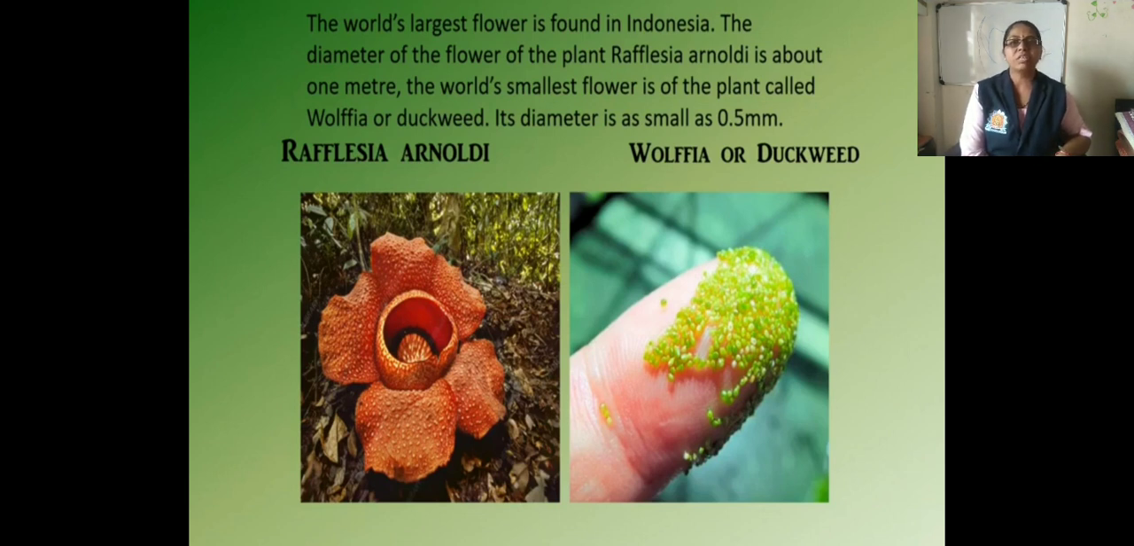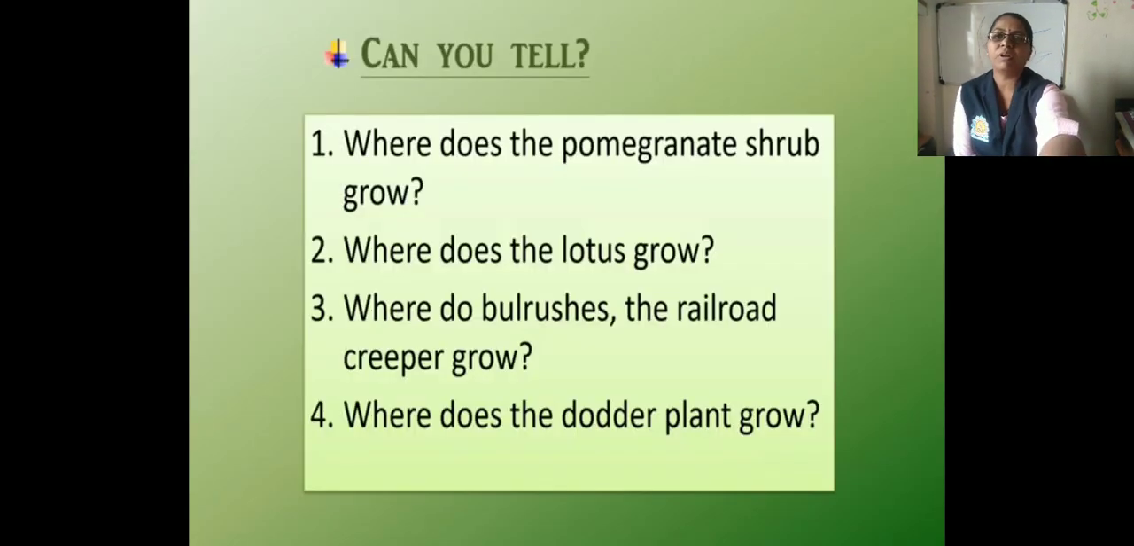Now next, the world's largest flower is given here, Rafflesia arnoldii, which has a diameter of about 1 meter. Now the smallest flower in the world is what? Wolffia or duckweed, whose diameter is as small as 0.5 mm. You can observe here a picture of both flowers.